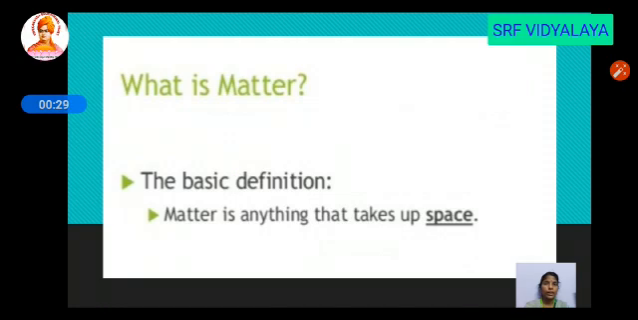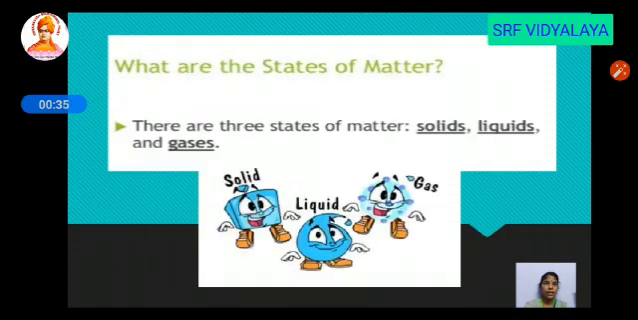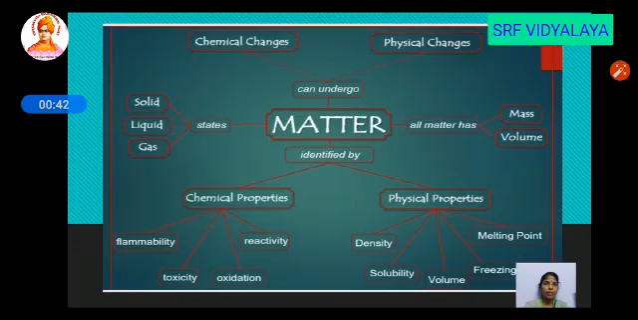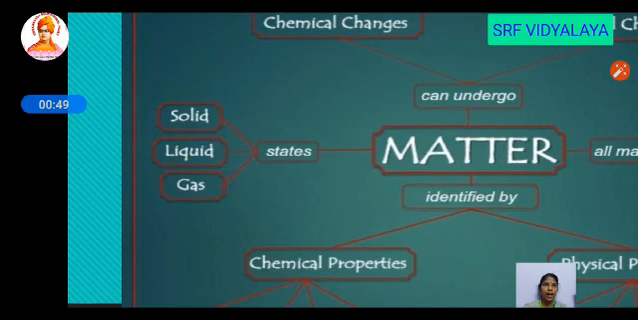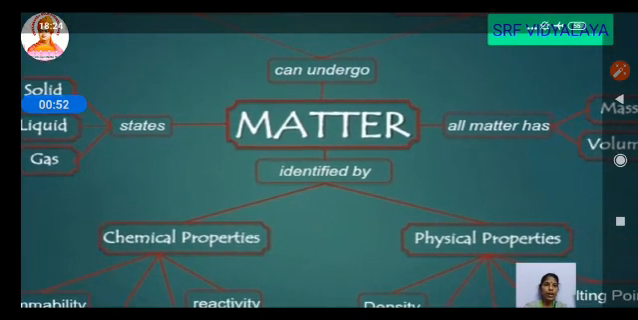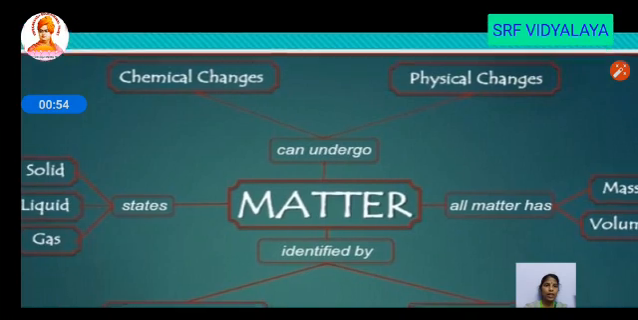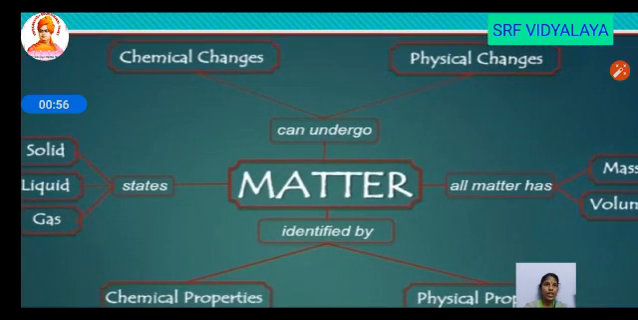What is a matter? The basic definition of matter is anything that takes up the space. So there are three states of matter, that is solid, liquid and gases. So here is the mind map for matter. It has three states: solid, liquid and gases, and it is identified by their chemical and physical properties. Every matter undergoes chemical change and physical change, and all these matter has definite mass and volume.